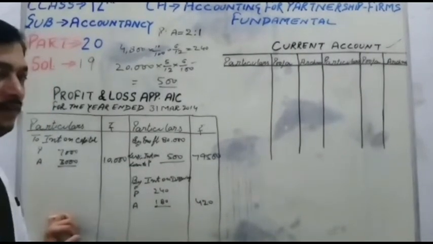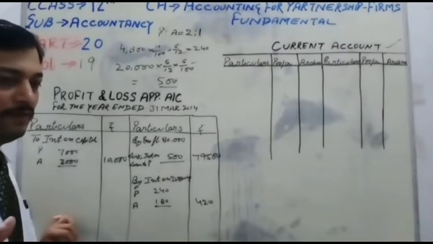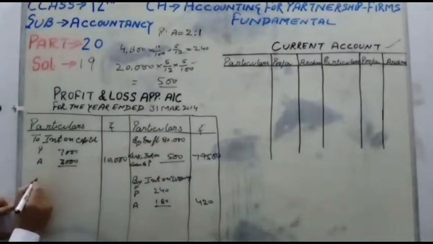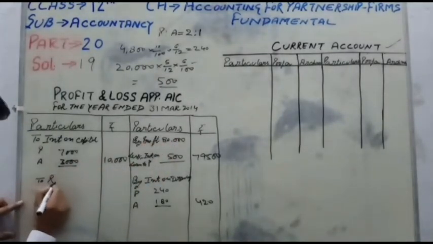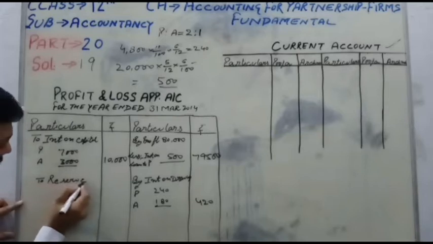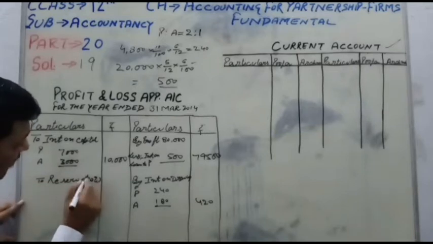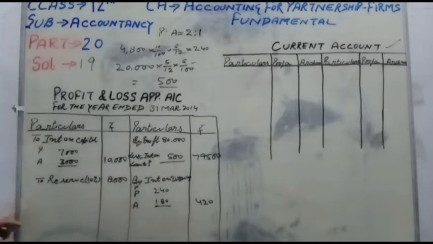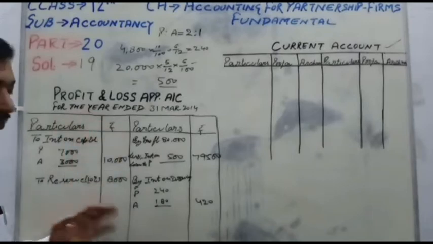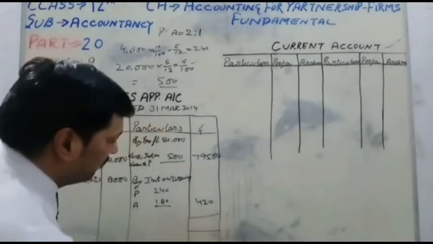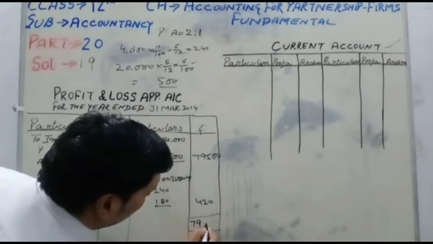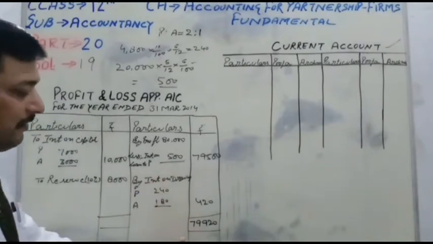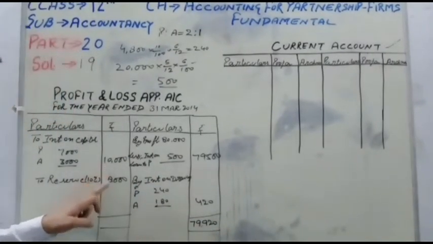And in the question it is given that the firm wants to keep a reserve out of the profit. So the profit is 80,000, and the firm wants to maintain a reserve of 10% of the profit. So 80,000 at 10% is equal to 8,000. Now the profit and loss appropriation account is completed. Now the next work is the total. Total is 79,920 on the credit side, and the debit side is 18,000.